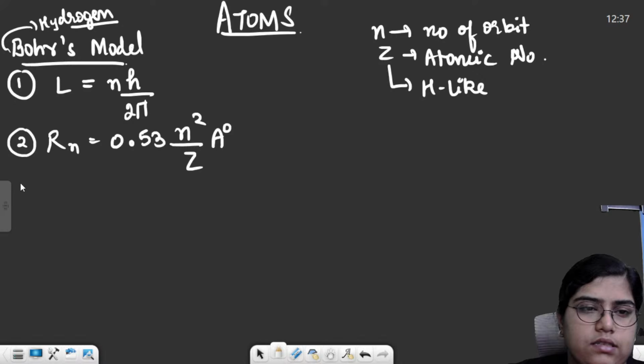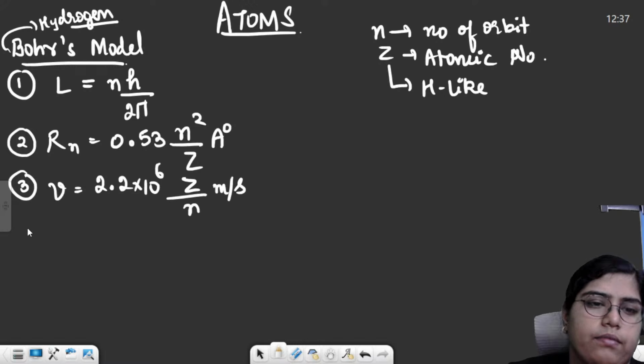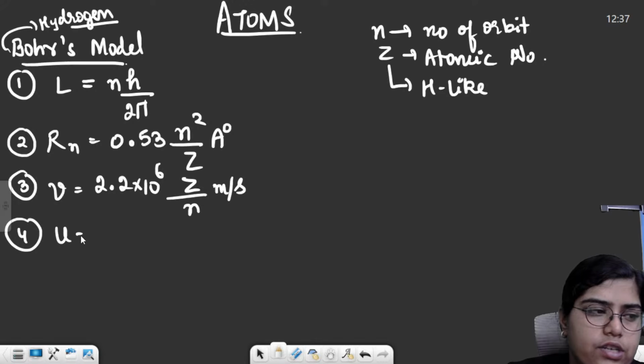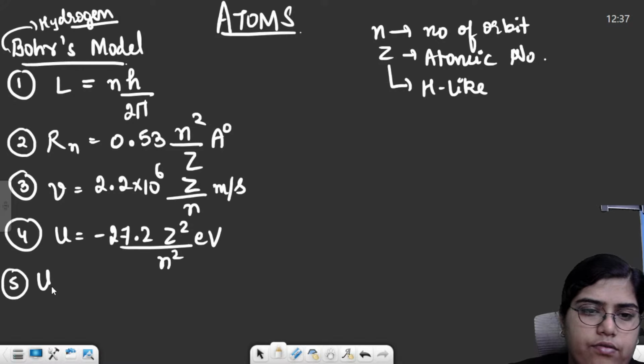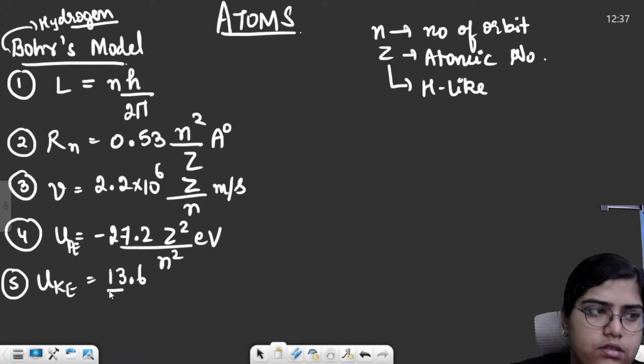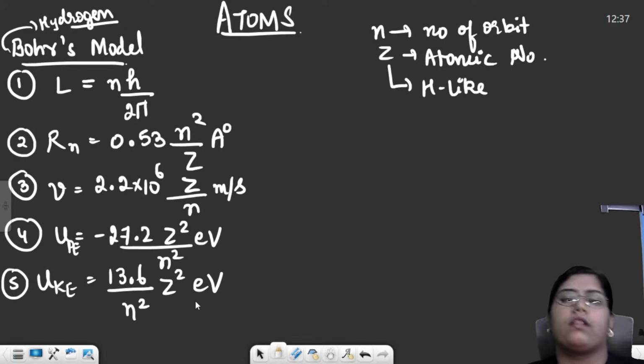This is radius. Then we have velocity, which is 2.2 into 10 raised to the power 6, Z by n meter per second. Then we have potential energy, minus 27.2 Z square upon n square eV. This is potential energy. Kinetic energy is 13.6 Z square divided by n square eV.